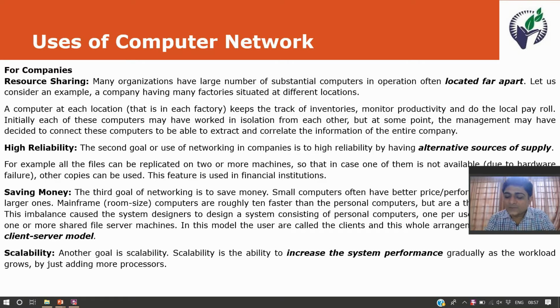Another one, if you want to make some mathematical calculations that have a complicated structure and will take half an hour to calculate your statistical data, then we can distribute a single task into subtasks, and all the subtasks are provided to the computer networked system. Then all the systems work on a single task, and it will be accomplished within 10 minutes, in less time. So we can gradually increase the system performance.